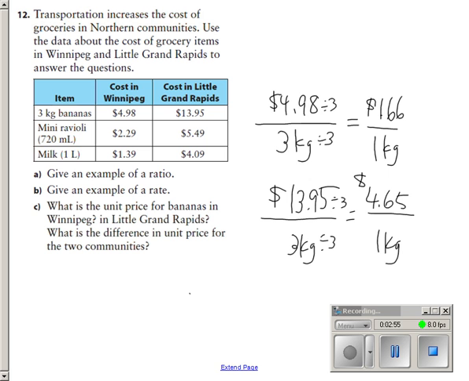What is the difference in unit price for the two communities? So how would I find the difference? Well, difference is a key word there. And mathematicians love that word because it tells them it's subtraction. So what's the difference between those two? Well, I take $4.65 and I subtract my smaller one, $1.66. I figure out how much of a difference there is, borrow, 9, 2. It's about $3 difference, or $2.99 difference in the cost for bananas.